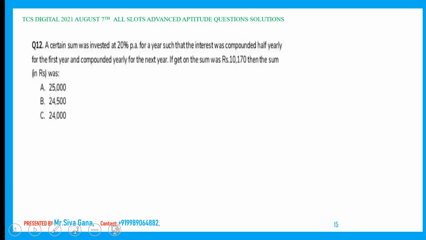A certain sum was invested at 20% per annum for a year, such that the interest was compounded half yearly. Rate of interest is 20% compounded half yearly. Half yearly in the sense, for every 6th month we are going to pay the interest. For the first year compounded half yearly, and the next year compounded yearly. If the compound interest on the sum was 10,170, then the sum was, okay, fine.